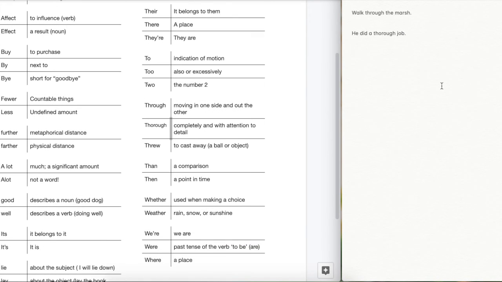And threw is, of course, to cast away, like you'd do with a ball. So he threw the ball. This is the past tense of the verb to throw. So the present is throw, throwing. Past tense is the irregular verb threw. Okay, threw the ball, did a thorough job, a complete job, or walk through, in between, the marsh.